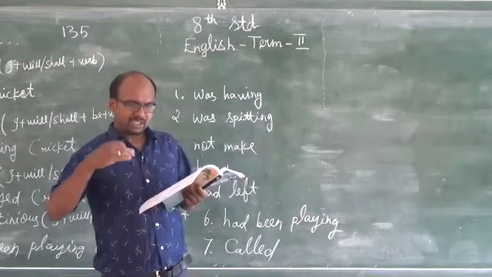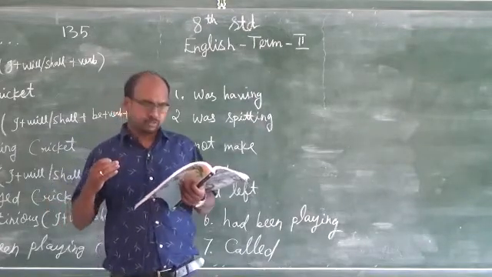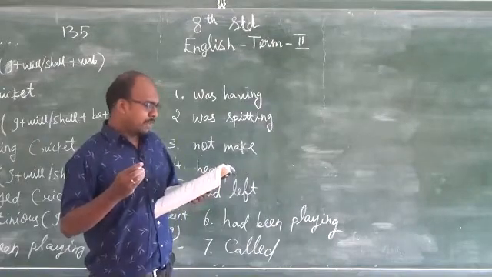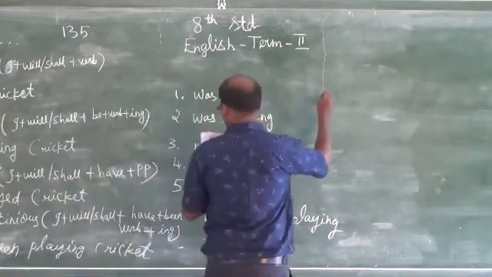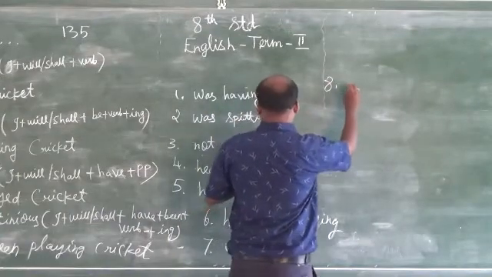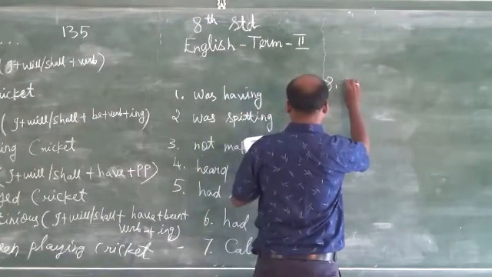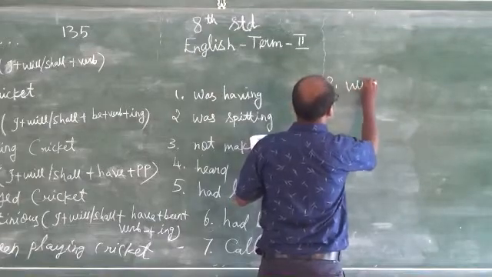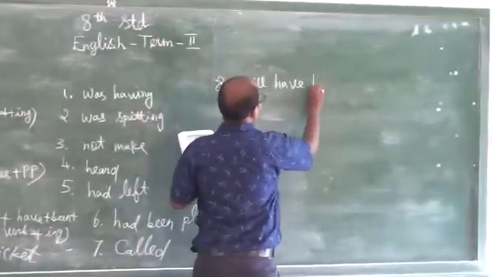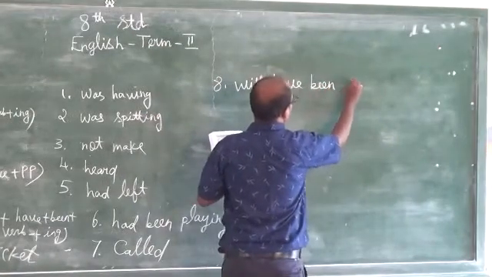So the show will have been completed. Will have been completed.